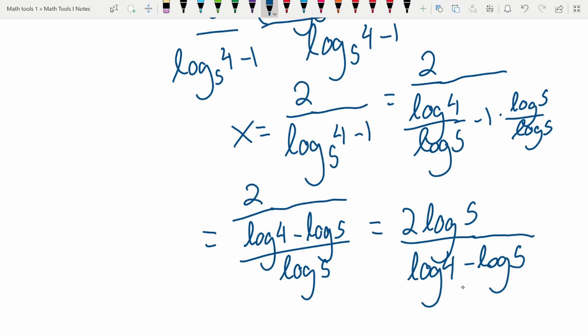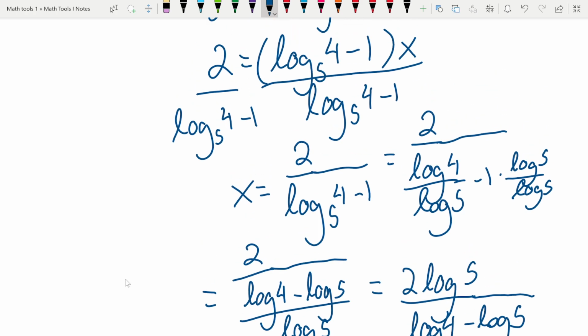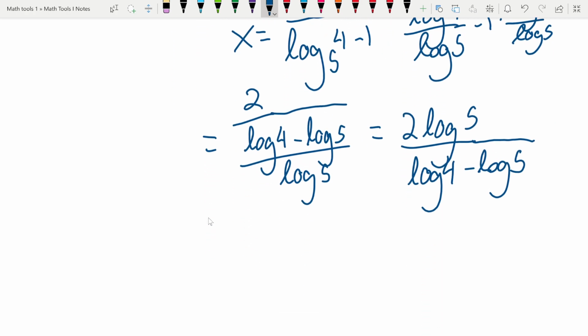You could combine these two into log of 4/5, using the quotient property. So there's lots of equivalent ways to write this. You can manipulate it as much as you want. But ultimately it's all the same number. So I'm not really picky about it. So you can just leave it like this one. Okay.